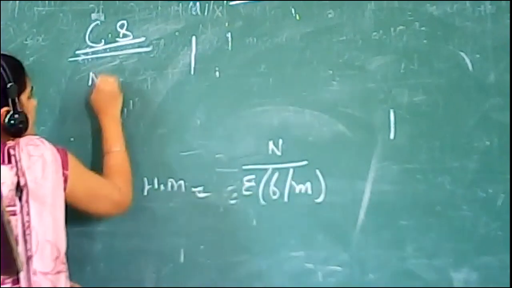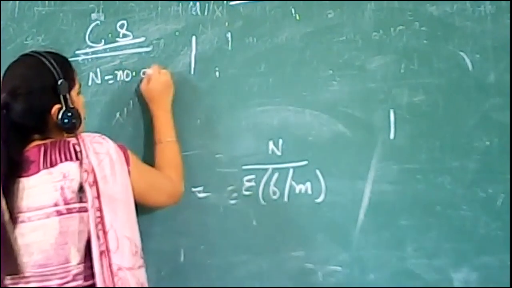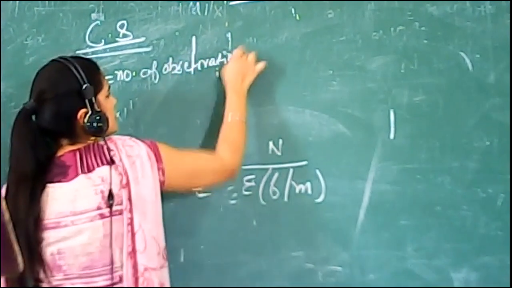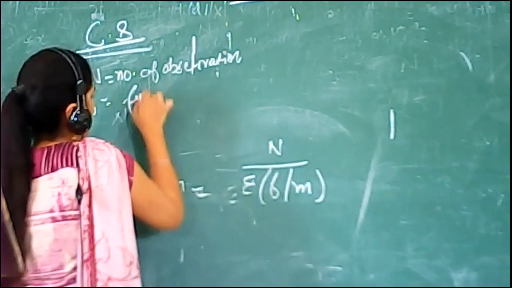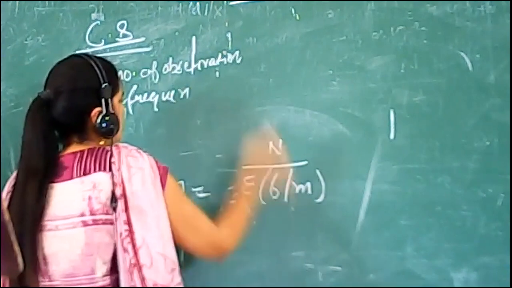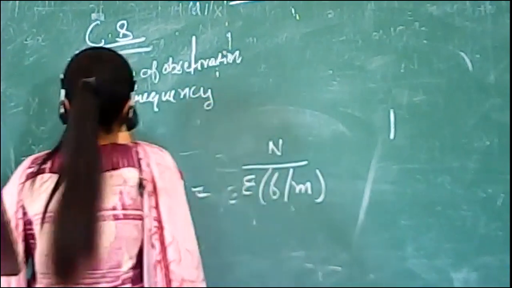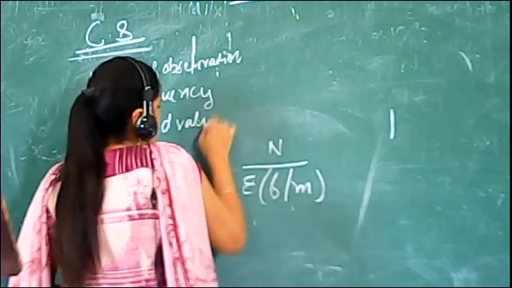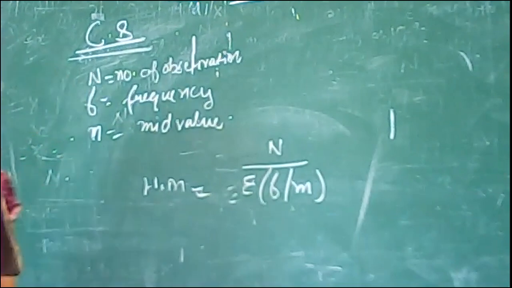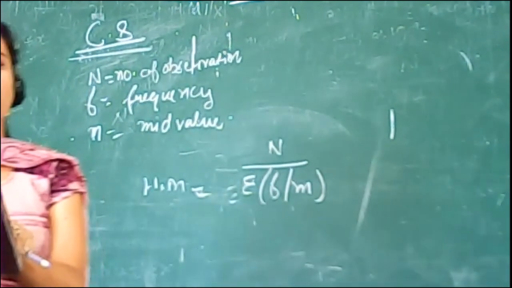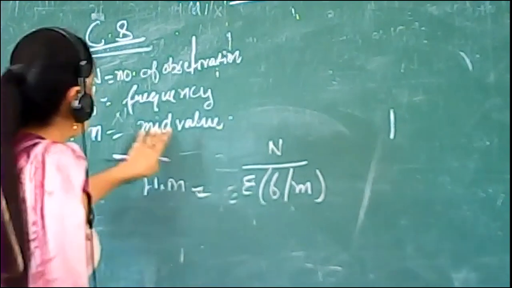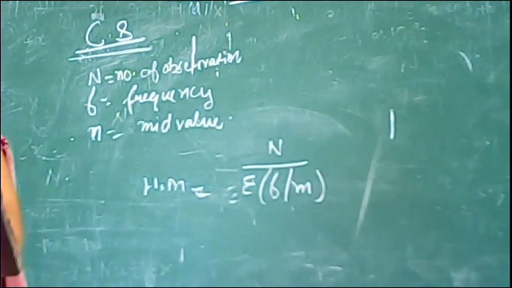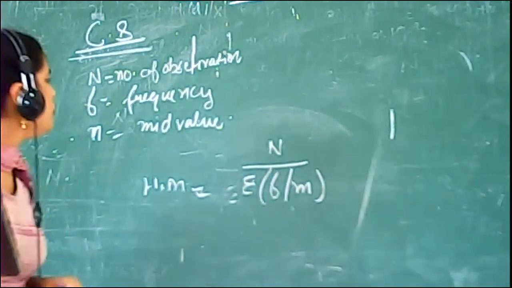So now n is the number of observations, f is the frequency. We use it in this formula, and now m is the mid value. So after this, obtain the mid value of each class denoted with the small m. After this, calculate the harmonic mean with the new example.